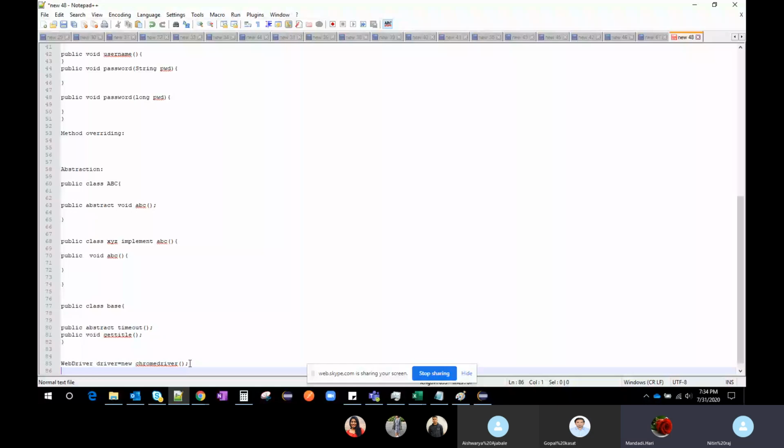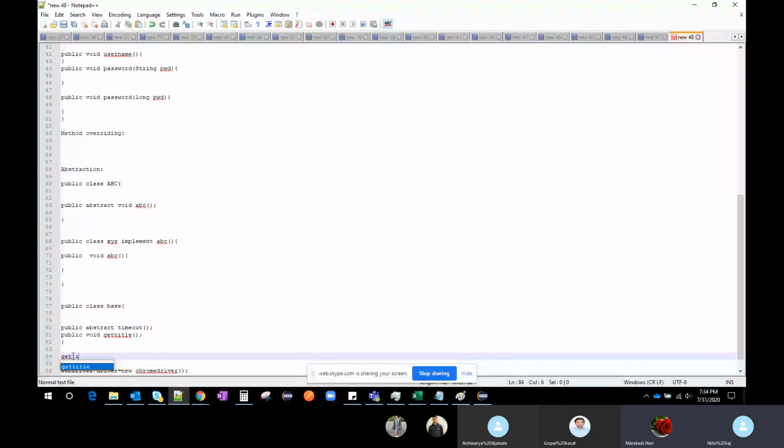Do one thing, Nitin. Above the WebDriver driver equals new ChromeDriver line, write one or two methods so that they will understand. Under ChromeDriver, whatever methods are declared, those we are utilizing below, for example get title.